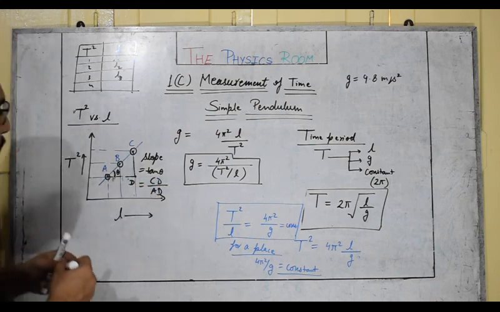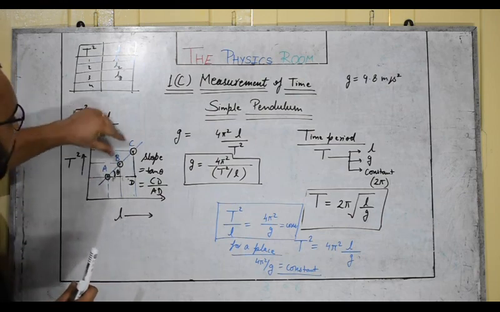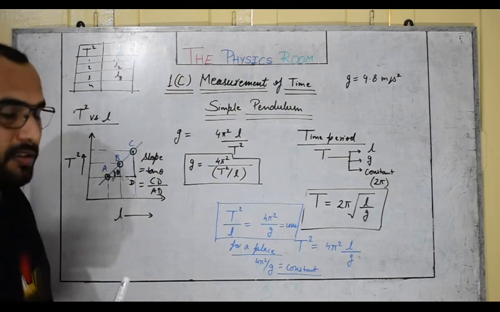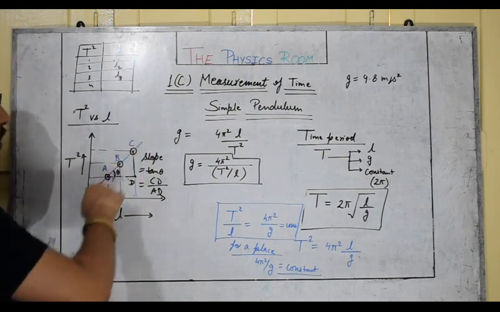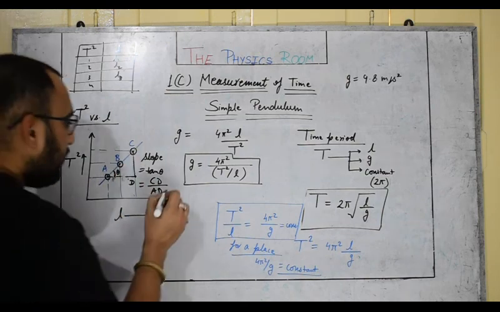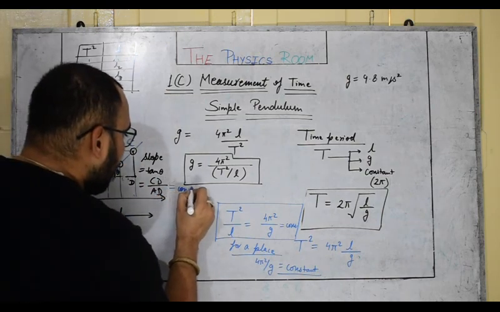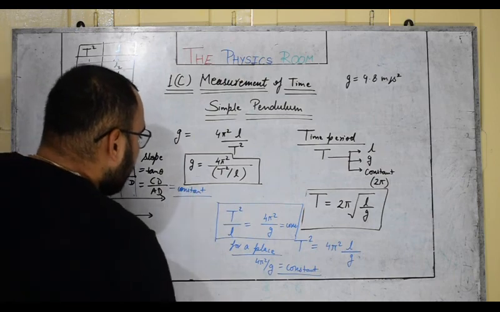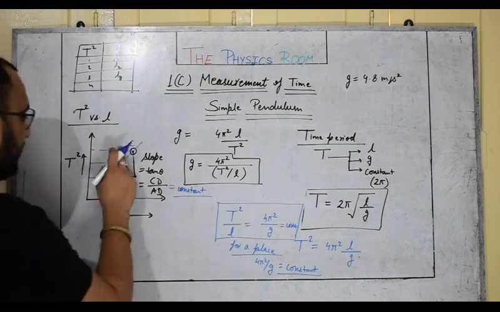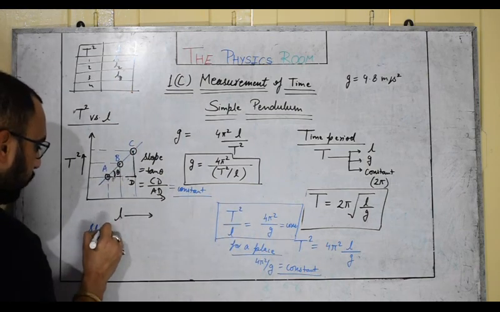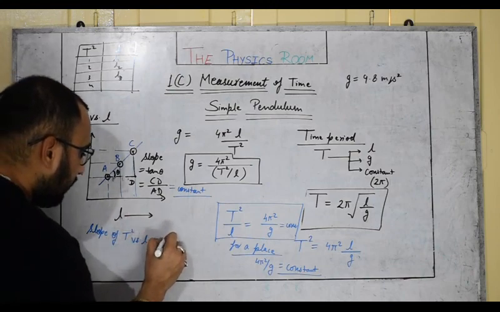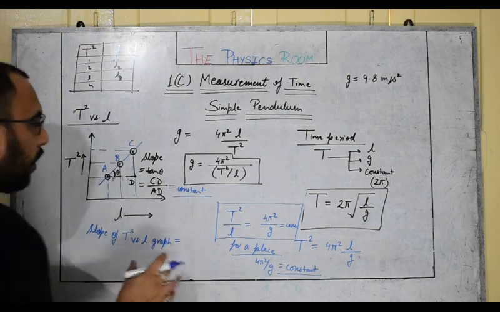So if you try to find the slope between any two readings on this line, you'll see that its slope remains constant at every point because its angle remains constant at every point. So you will find it as a constant, and you will be amazed that the constant is actually 4 pi square upon g. It means if you try to find the slope of the t square versus L graph, it will give you a value of what?